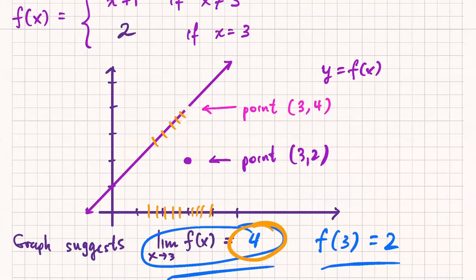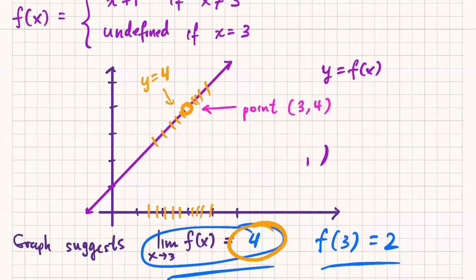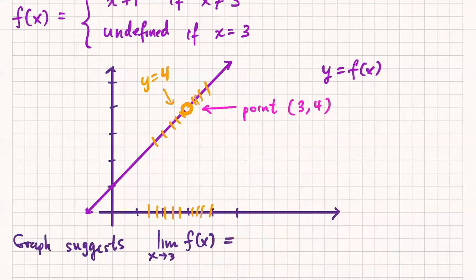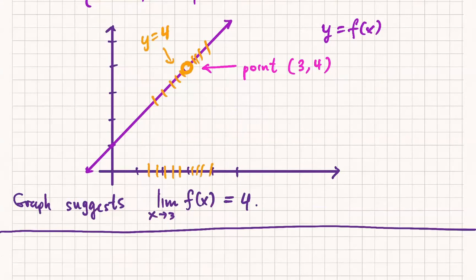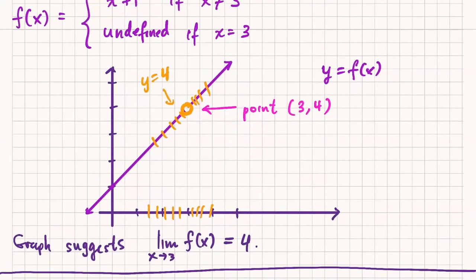So let's go back to the original example, where this was actually undefined. Let's change everything back. There is no point over here, and the limit is still 4. Okay, good. Any questions about that? Right. The big thing was, the function value doesn't matter.